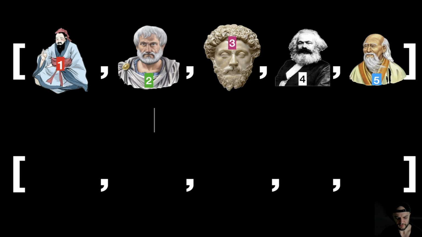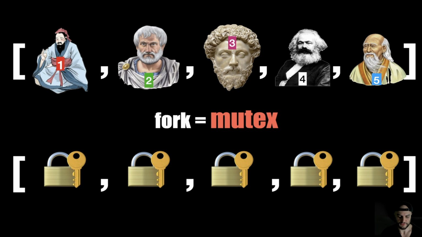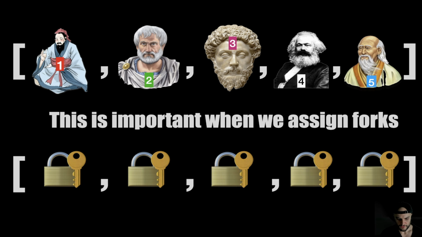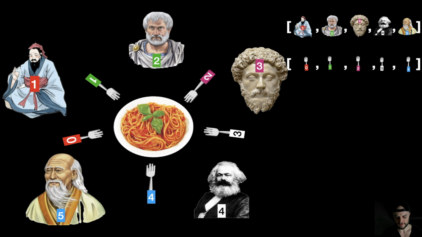But what is a fork? Well, a fork is a mutex, of course. So we're going to have an array of mutexes. Long story short, we're going to have an array of philosophers, which are these structs containing member variables and data, and an array of mutexes that are going to act like forks in our problem. So this is it. The problem is modeled in this fashion.